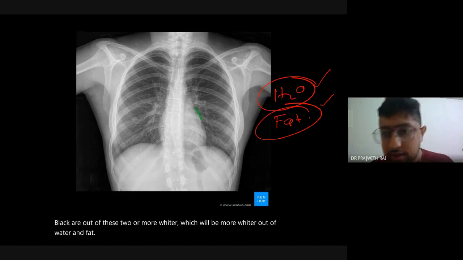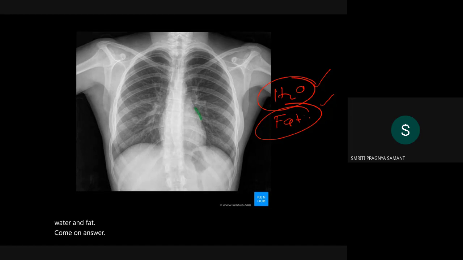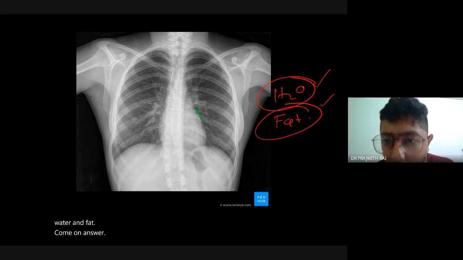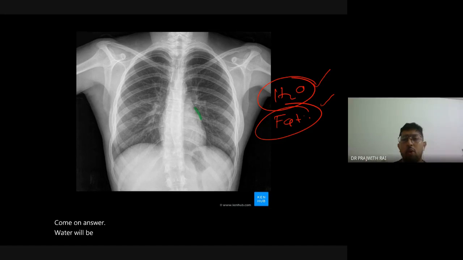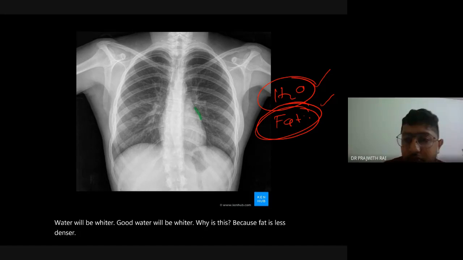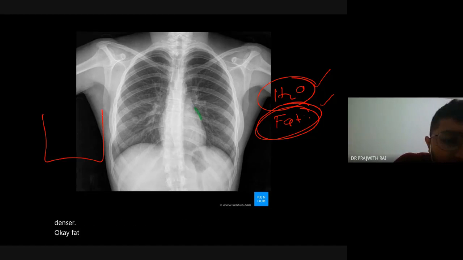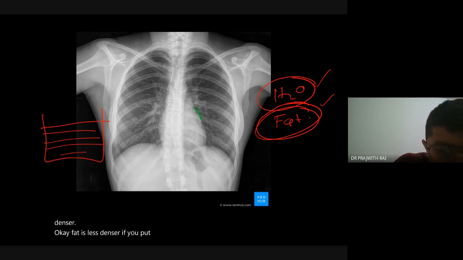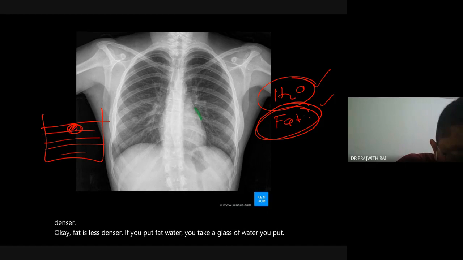Come on, answer. Water will be whiter. Good, water will be whiter. Why is this? Because fat is less dense. If you take a glass of water and put fat in it, fat will always float.